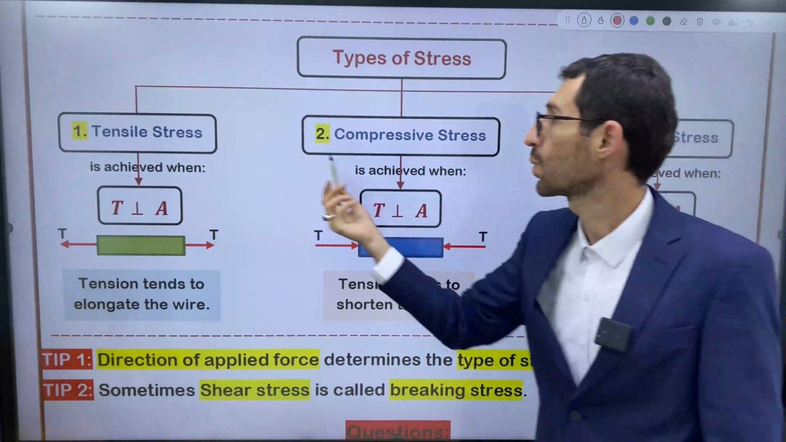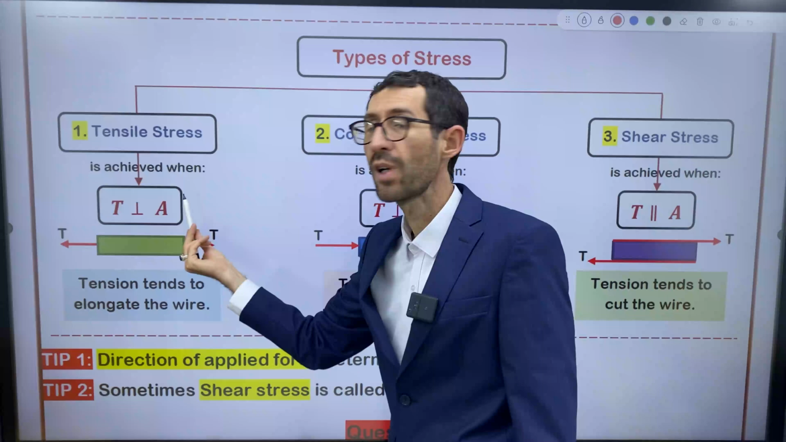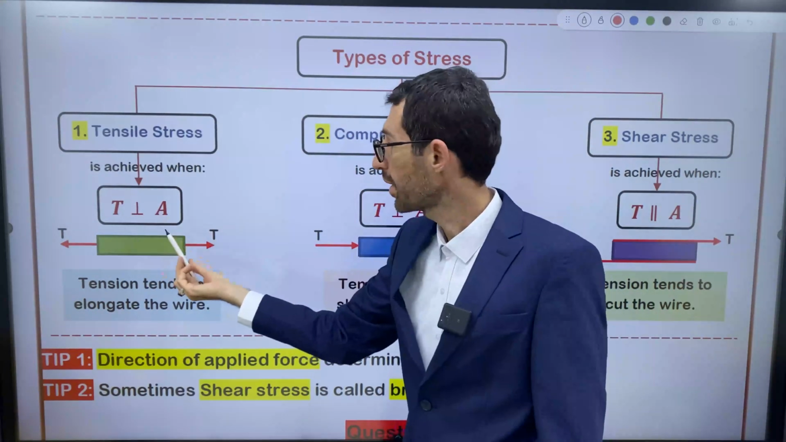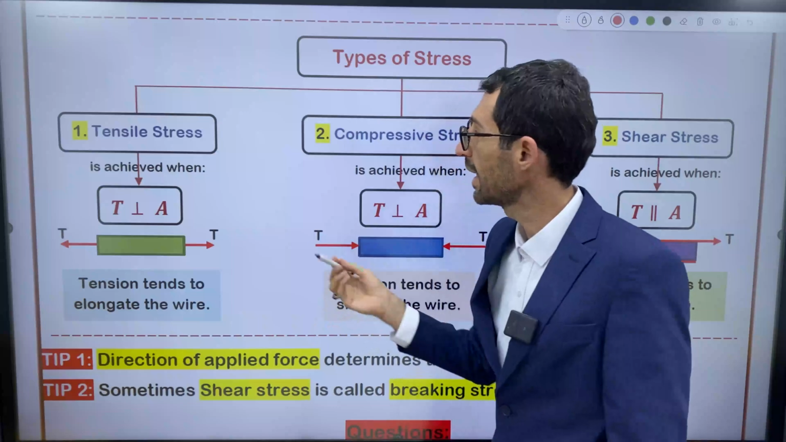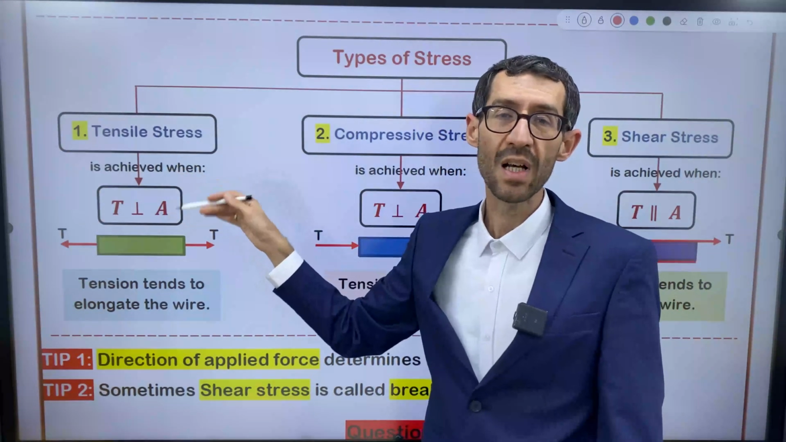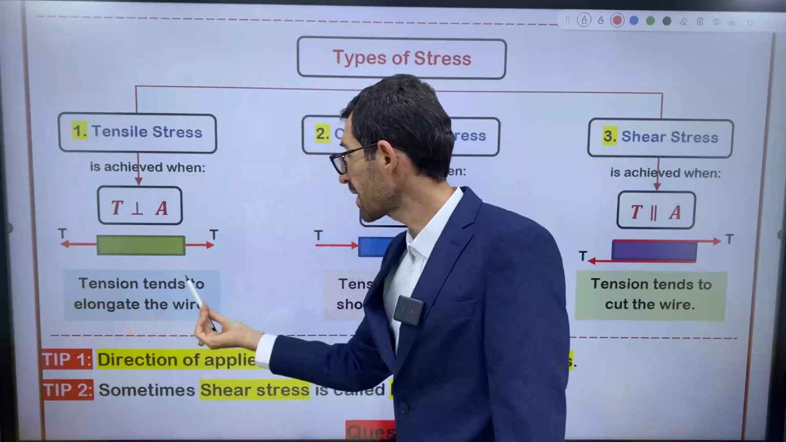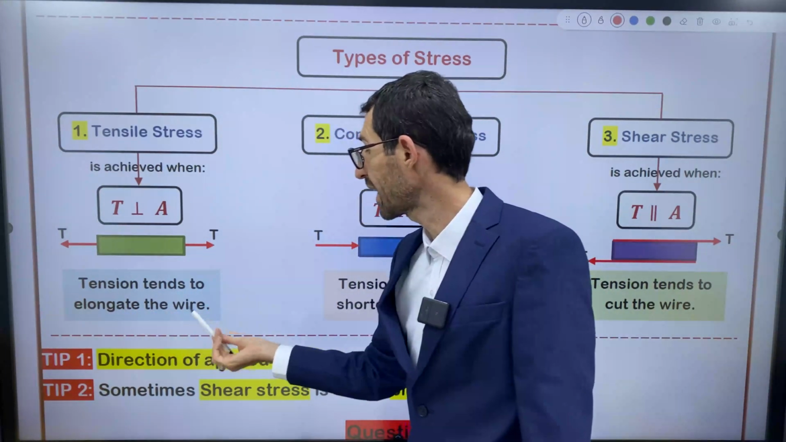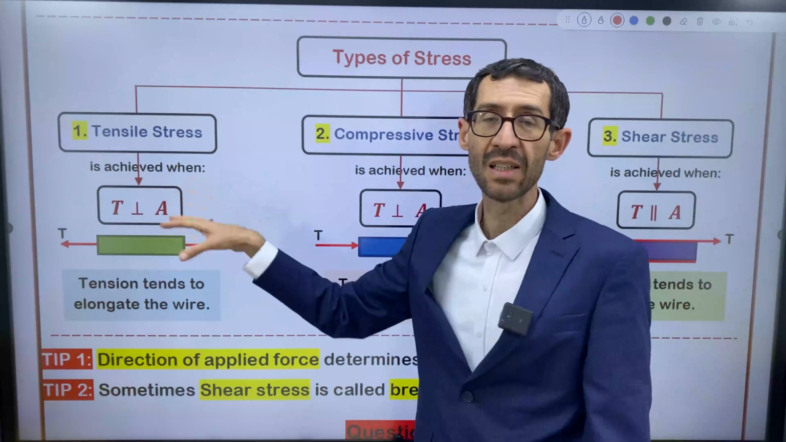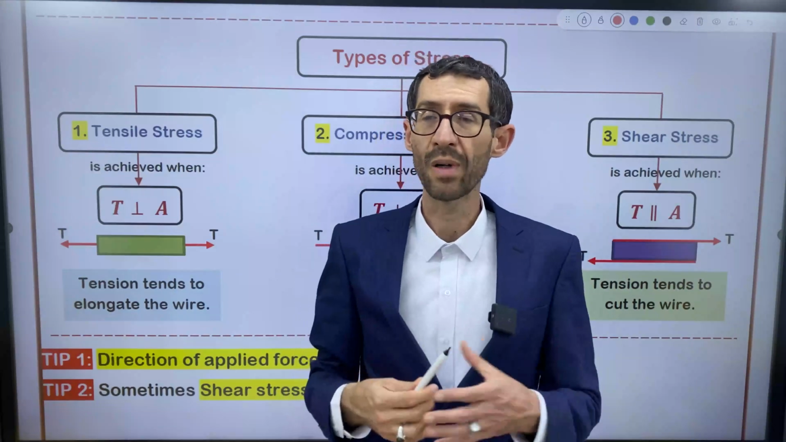So tensile stress is achieved when tension is perpendicular to area. So when tension is perpendicular to area, we have tensile stress. What's the effect of tensile stress on a solid or on matter? Tensile stress tends to elongate the wire. So tension in tensile stress tends to elongate the wire or a spring.